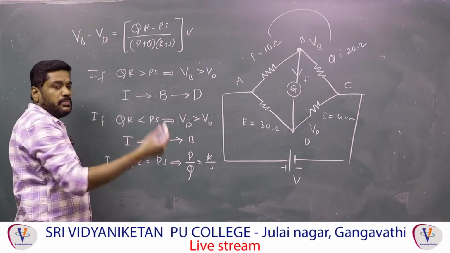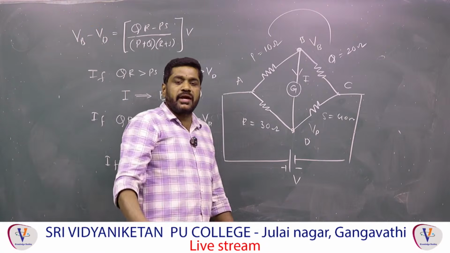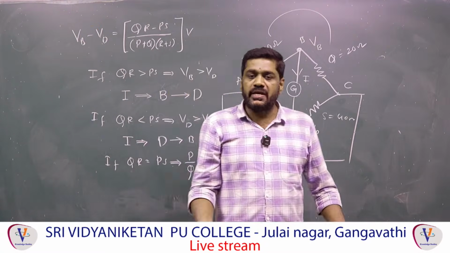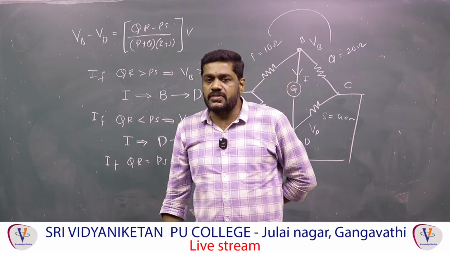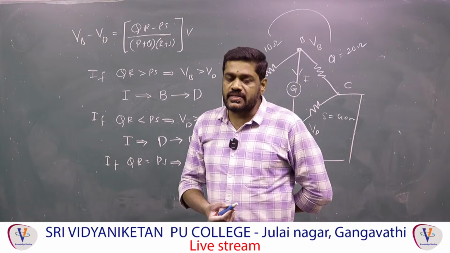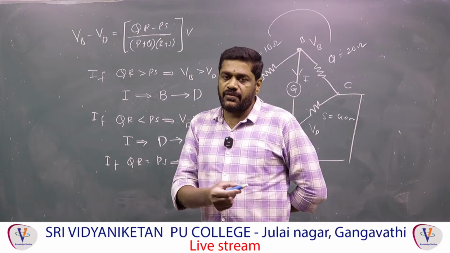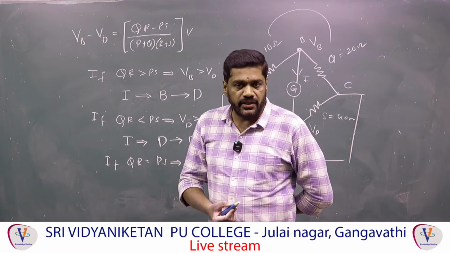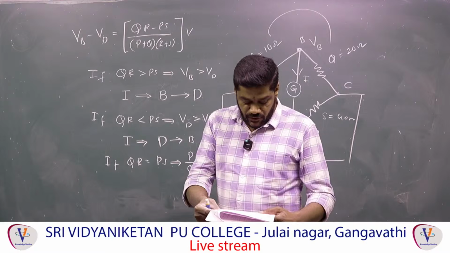This one is 0 means VB minus VD is equal to 0. When VB minus VD is equal to 0, VB is equal to VD. Both are at the same potential, the potential difference is equal to 0, so there is no current in that case. Therefore, now in this case if you solve,